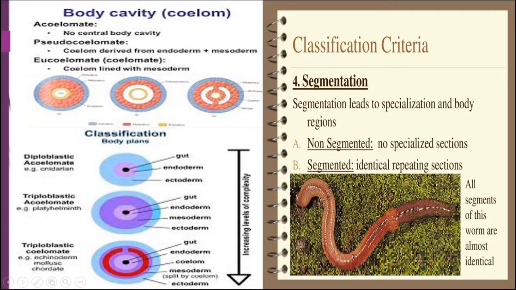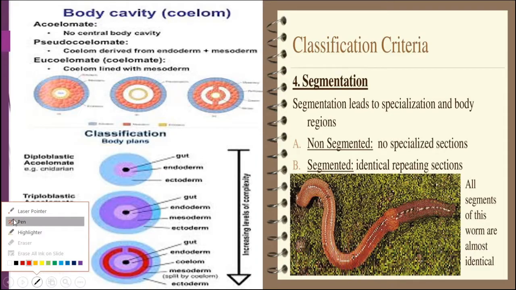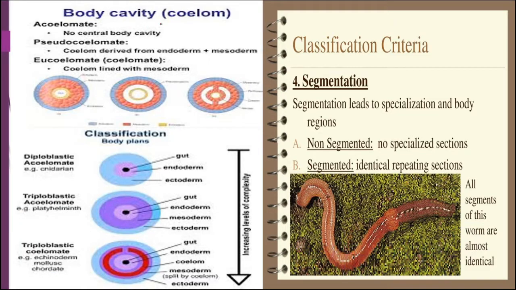In this slide there are three criteria for the body classification of the organism. First is the body cavity, or presence of coelom. If the coelom is not present, no central body cavity is present, as in this diagram, then the organism will be known as acoelomate. And if the organism has the coelom body cavity present, then it is known as